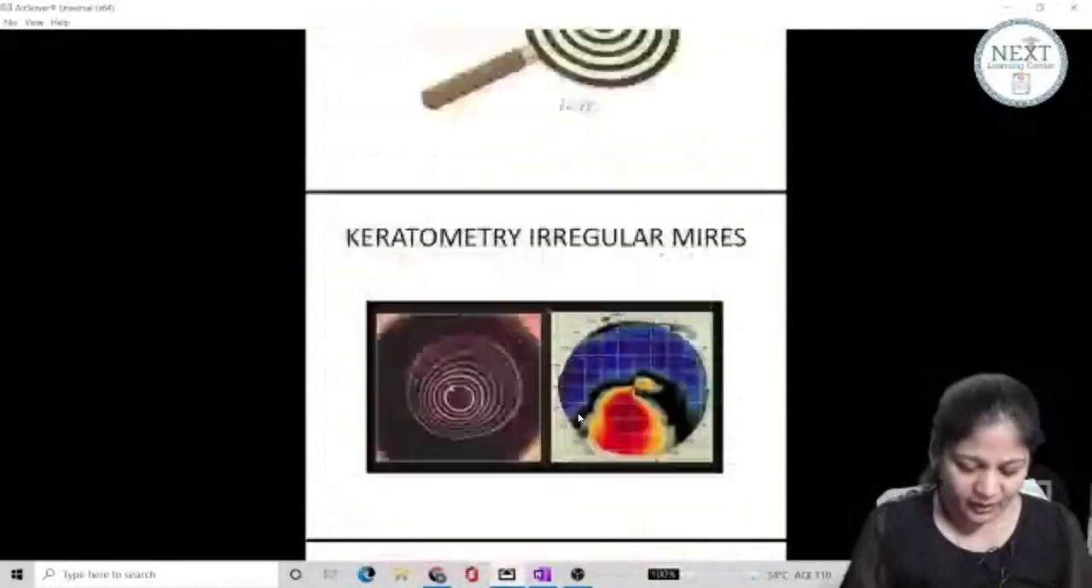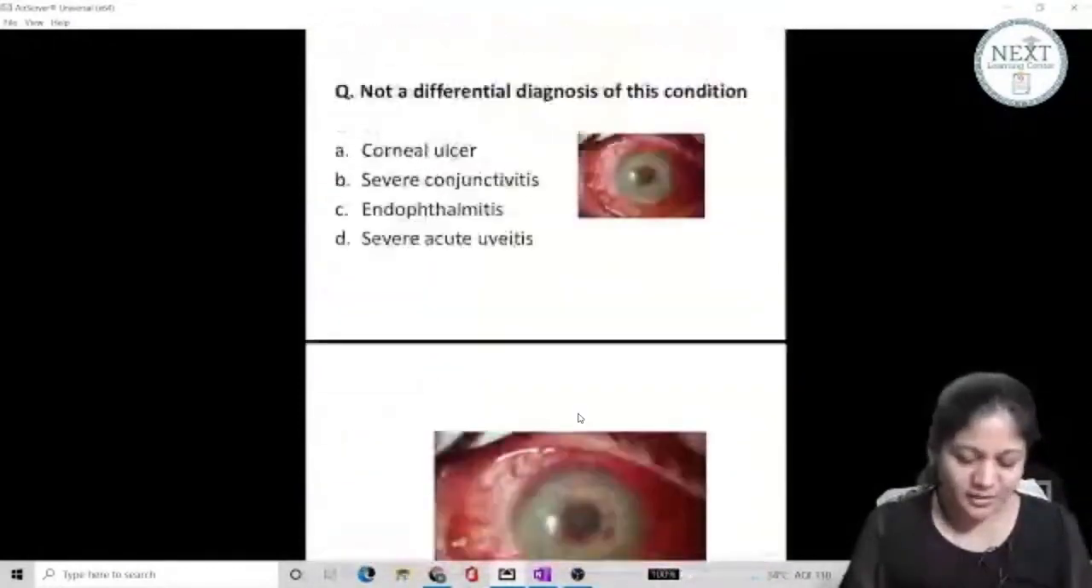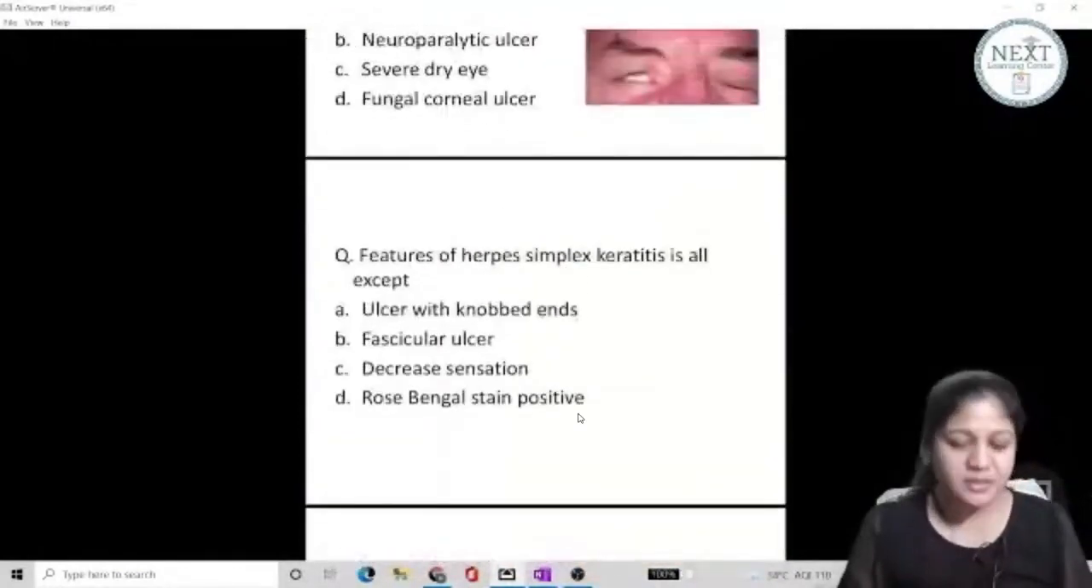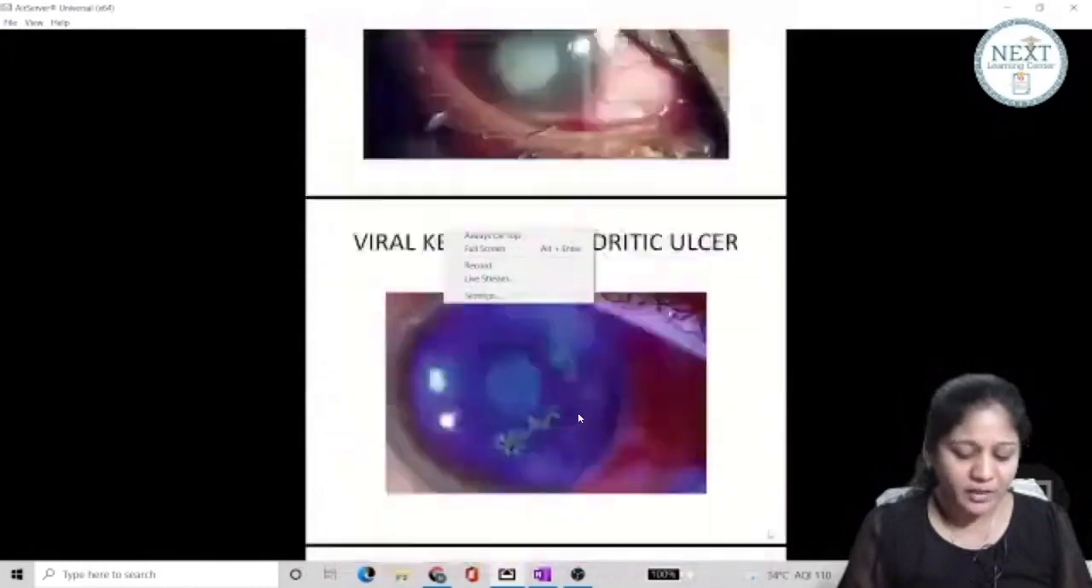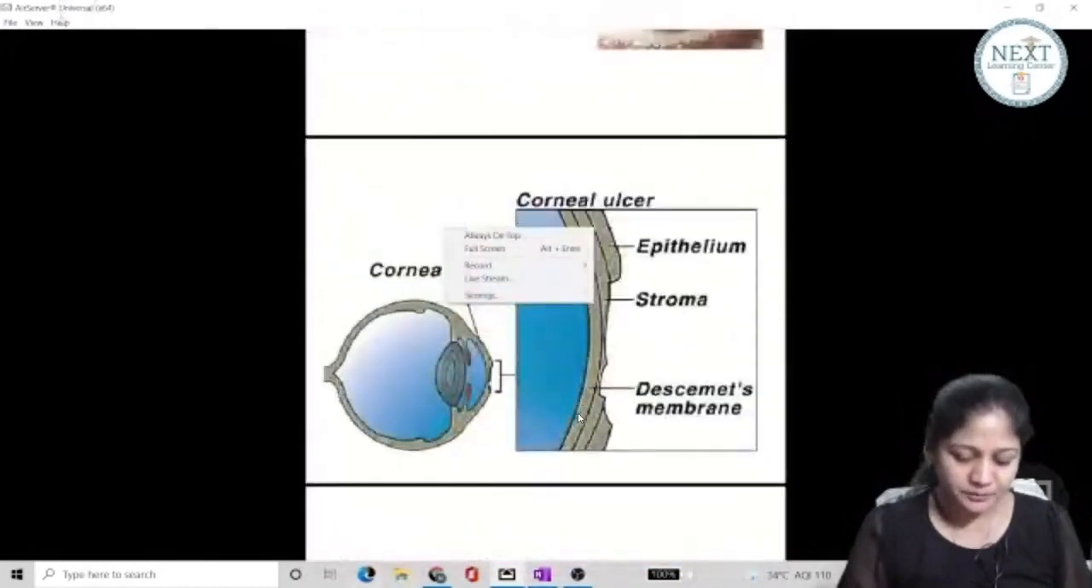So before we end, I just want to tell you about keratoplasty. So guys, the word kera means cornea. The word plasty means a surgery. So what we are doing is a corneal grafting surgery.